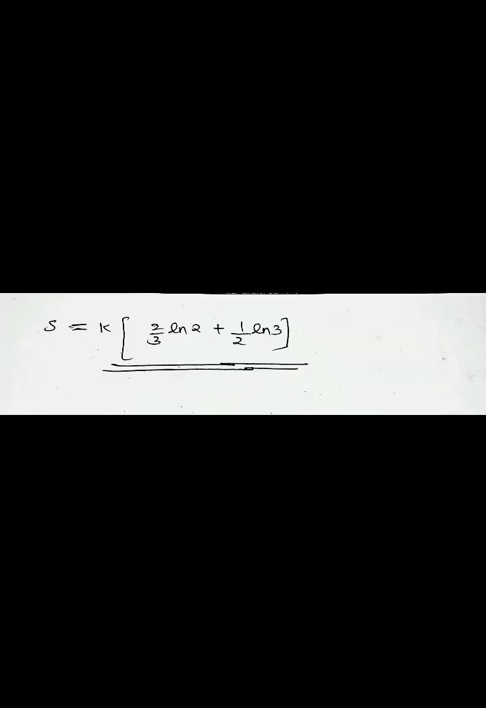So we can write this is equal to K into [(1 by 2 plus 1 by 6) into ln 2 plus (1 by 3 plus 1 by 6) into ln 3]. So this is equal to K into [2 by 3 ln 2 plus 1 by 2 ln 3].